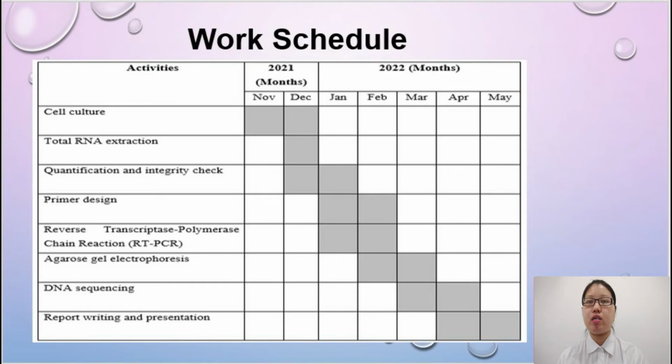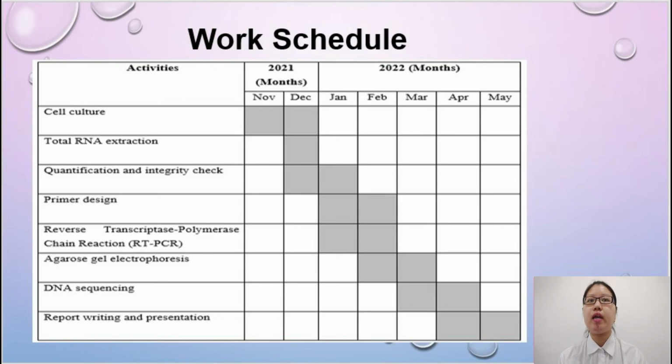This is the expected work schedule of my project. I expect to conduct cell culture in November and December 2021, total RNA extraction in December 2021, quantification and integrity check in December 2021 and January 2022.